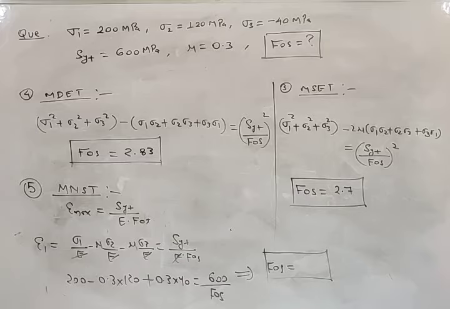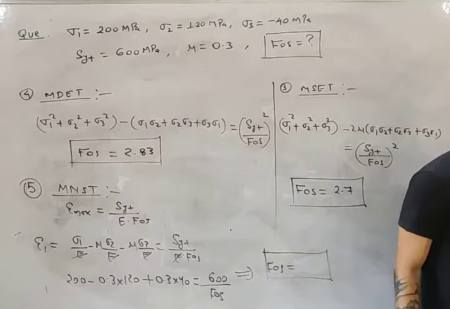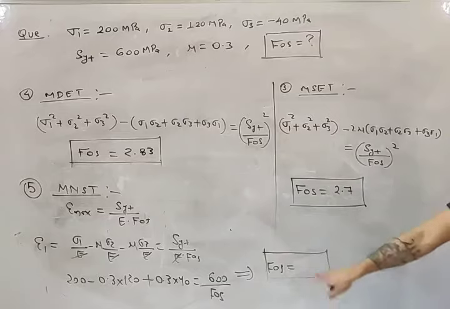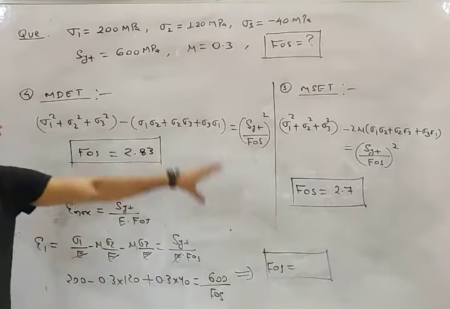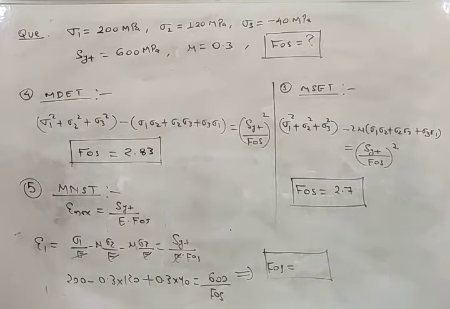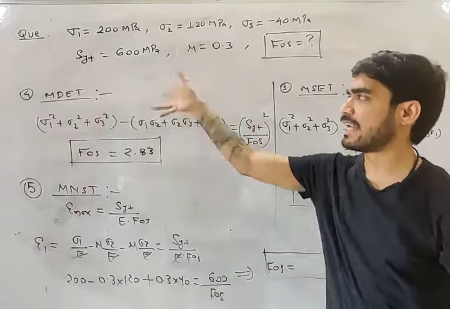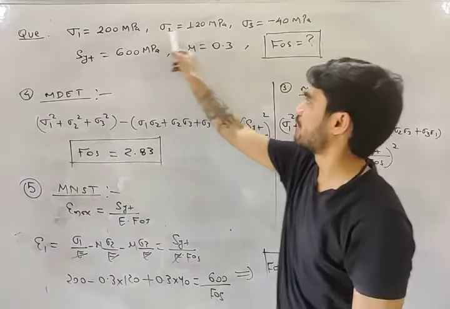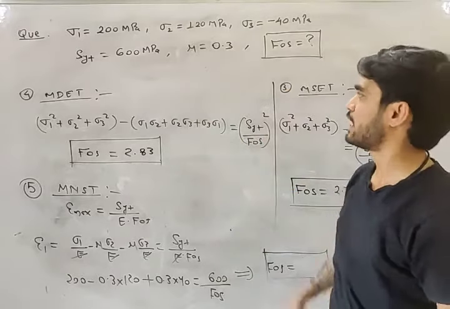It will not be 1.85, it will be something else. I don't have a calculator right now, so you just solve this. You just have to put the values and solve it, okay? So these are the factors of safety according to different theories of failure. Most of the questions based on theories of failure will be like this. You will get the principal stresses, you will get the yield strength, you will get the Poisson's ratio.